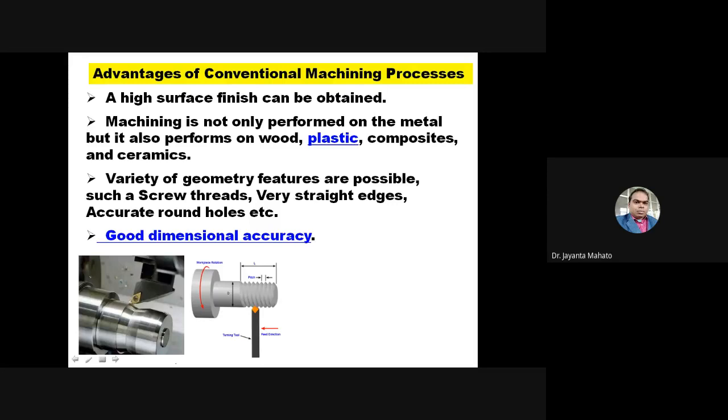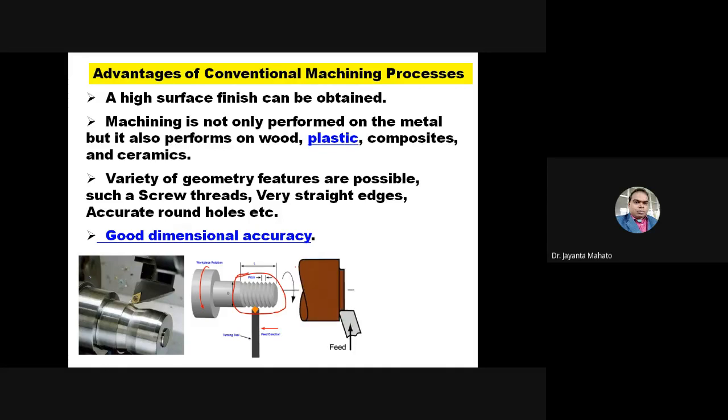But in a non-traditional machining process and abrasive machining process, this type of making of thread, either external or internal, on the part, or suppose in a bolt or nut, is not possible in case of non-traditional and abrasive machining process. Okay,